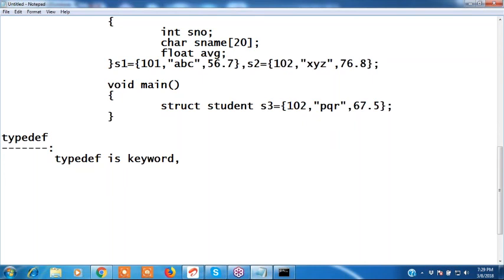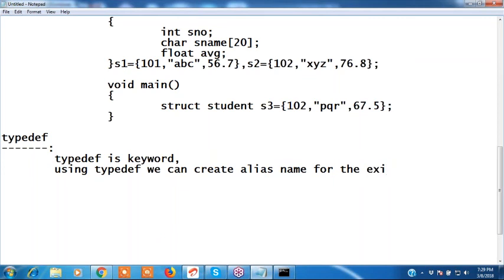Okay, typedef is a keyword. Using the typedef keyword we can create an alias name for an already existing data type. We can create an alias name for the existing data type. We can create a new name, right?